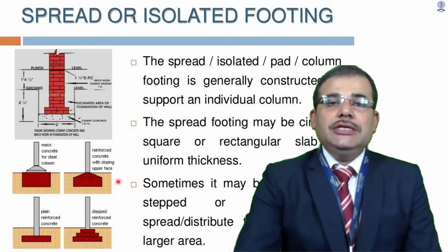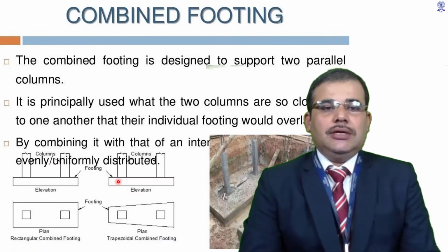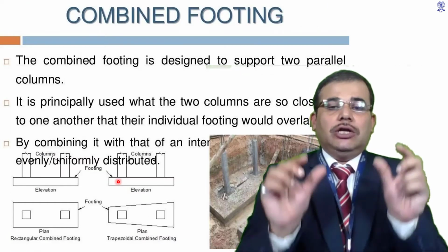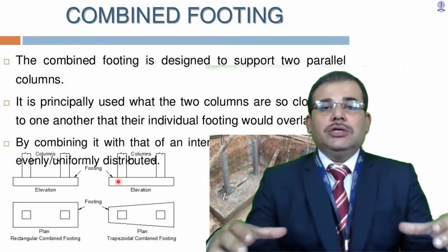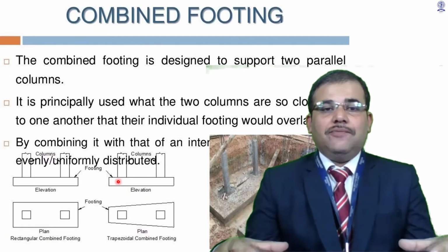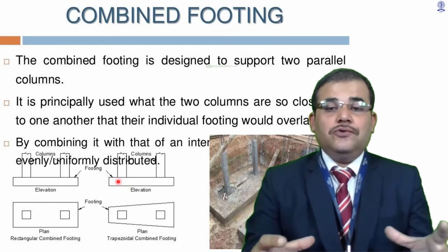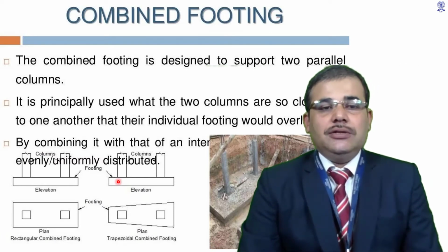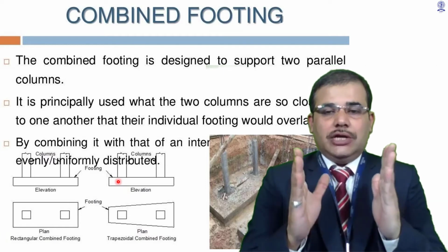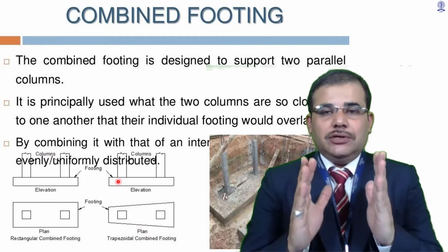But in this case, you may observe that the two separate columns rest on the common platform or common footing. This is the case when the center to center distance between two columns